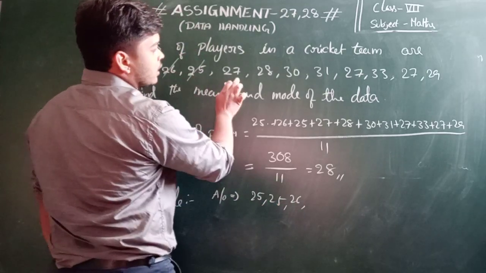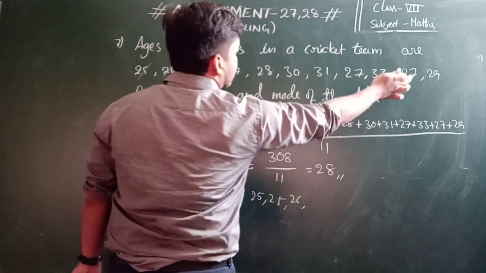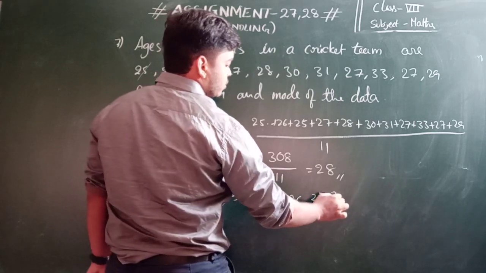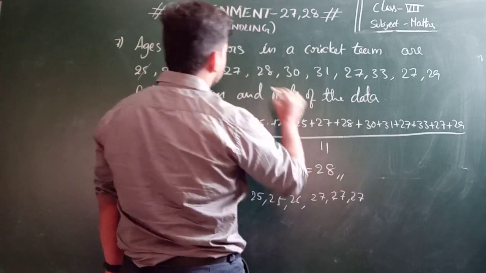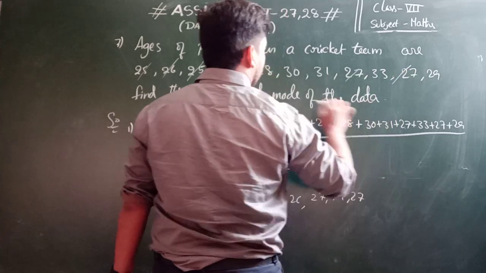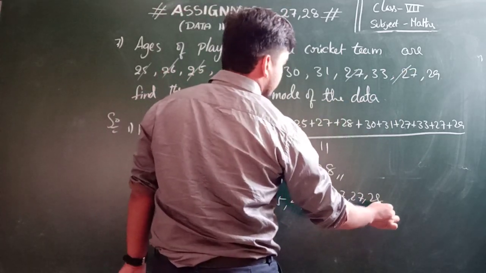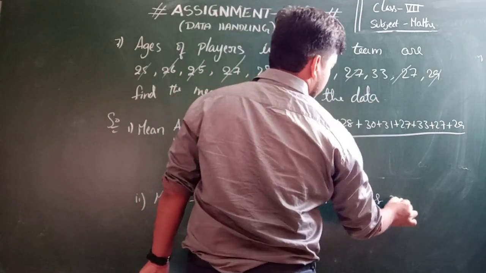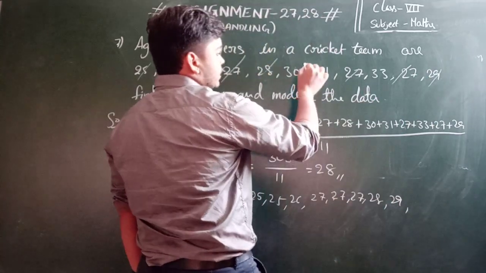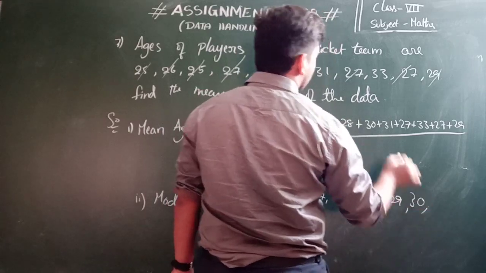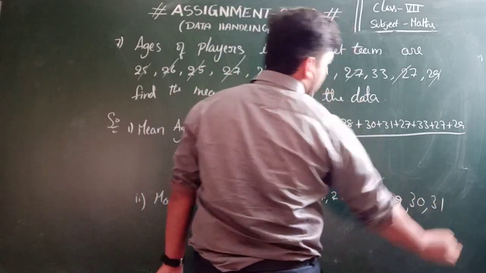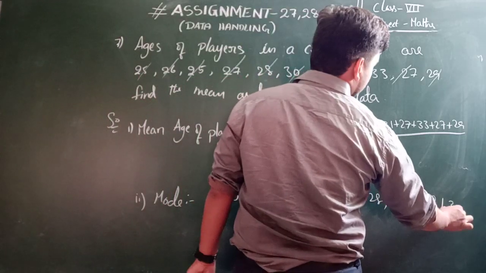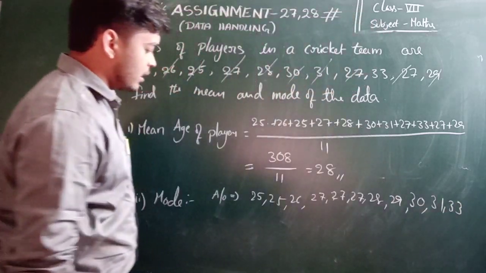Next here is 27, 27 and 27. 3 27s are there. So 27, 27 and 27. 3 27s are there. And next one is 28 and 29, 30 and 31. Right. 30, 31 and 33. These are the ages in ascending order.